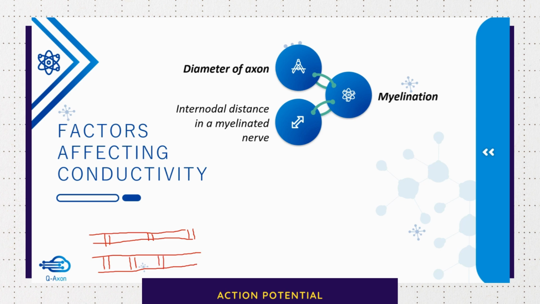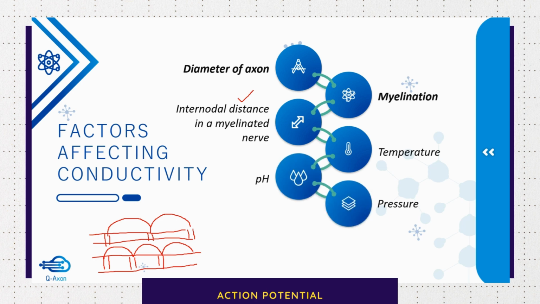Now, if you look at the first one, the action potential jumps a long distance each time, and therefore conduction is much faster. But here, it is only able to take a small jump, and therefore it would take a much longer time for it to cover the same distance. Therefore, the internodal distance in a myelinated nerve also makes a difference to the conduction velocity. There are other factors, of course, such as temperature, pH, pressure, and oxygenation. Hypoxia can also influence conductivity.